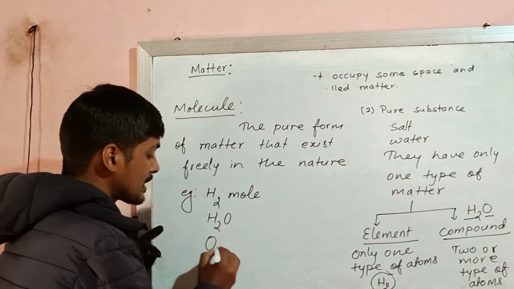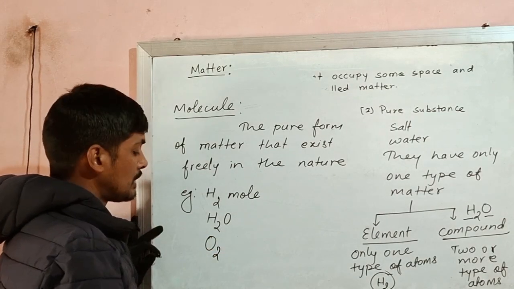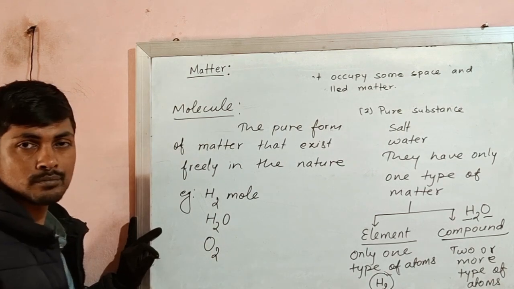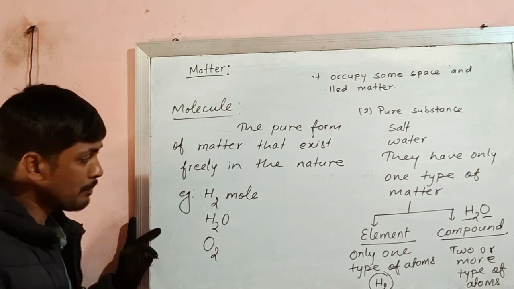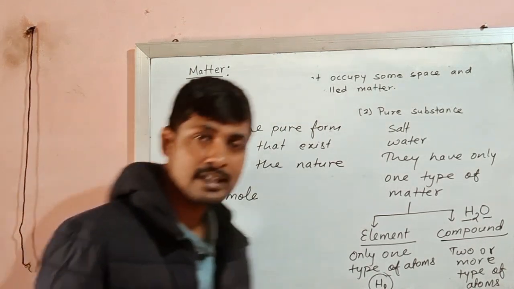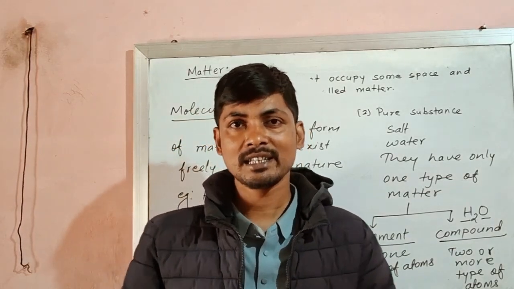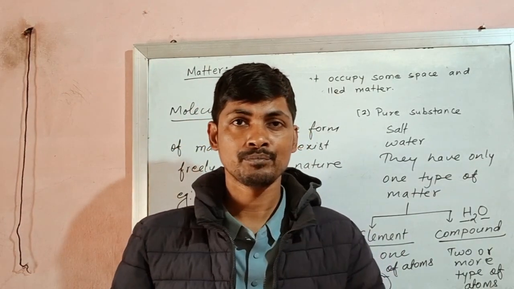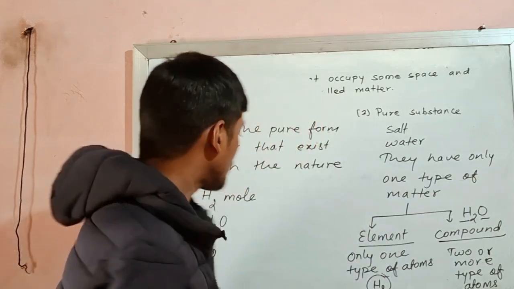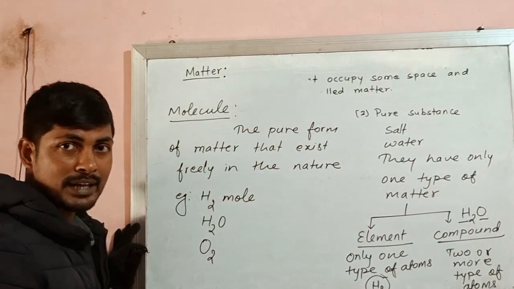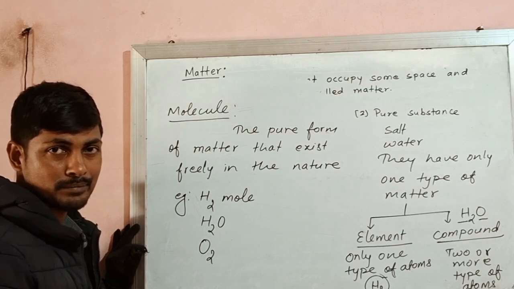Similarly, we have oxygen gas, O2. It also exists in the form of molecule. Every substance in this nature, every matter in this nature exists in their molecular form. So, this molecular form or molecule is the pure form of matter that exists in the nature.